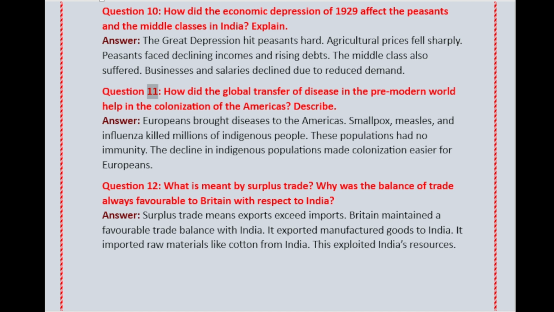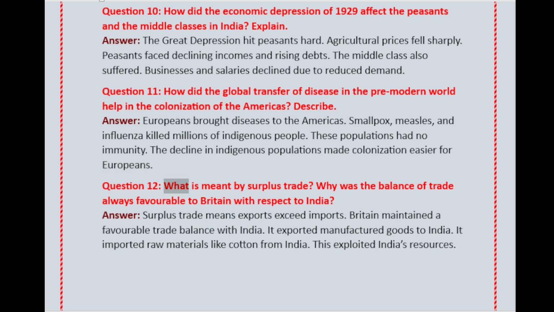Question 11. How did the global transfer of disease in the pre-modern world help in the colonization of the Americas? Describe. Answer. Europeans brought diseases to the Americas. Smallpox, measles, and influenza killed millions of indigenous people. These populations had no immunity. The decline in indigenous populations made colonization easier for Europeans.